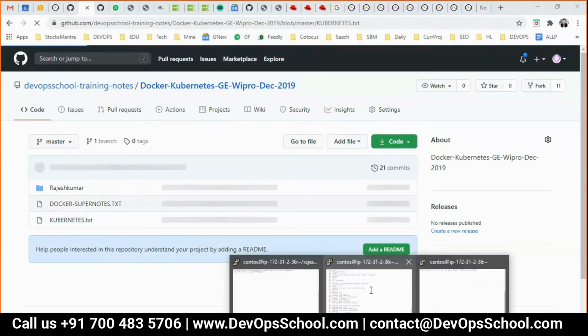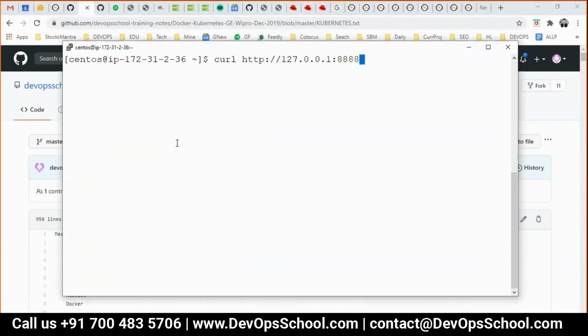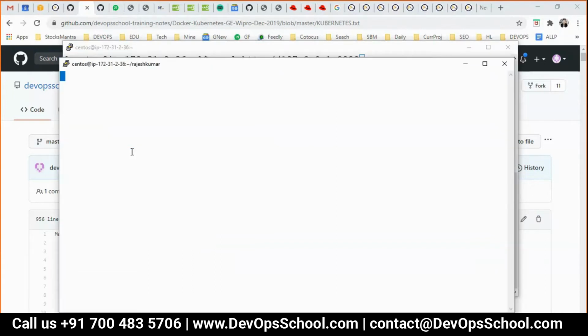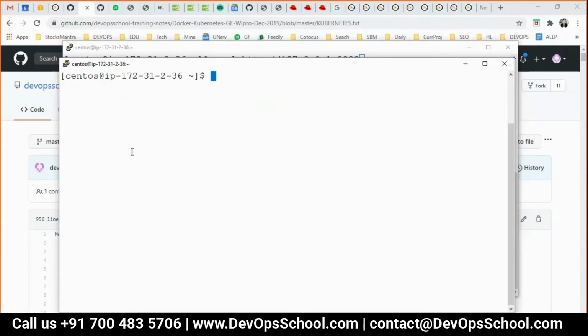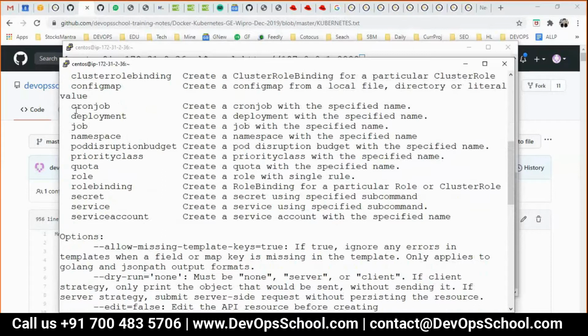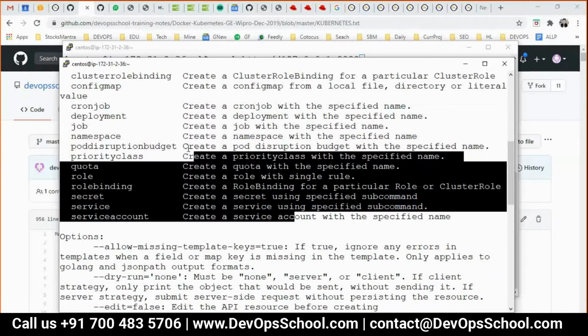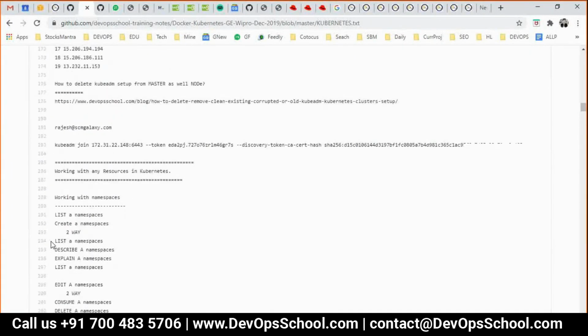You can see here, look at RC, kubectl create rc -h, and you see here, you cannot create RC through the command line. So for that we need a replication controller YAML file.